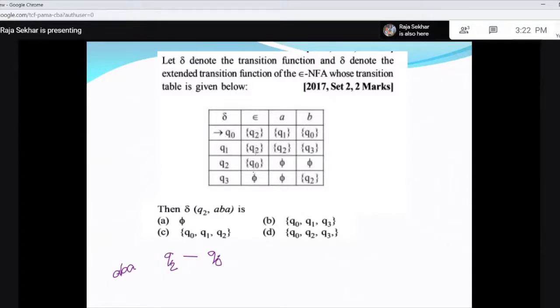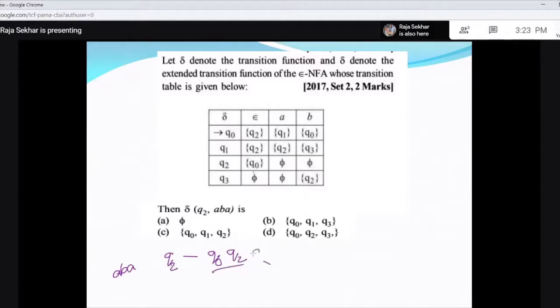The epsilon closure of a state includes the state itself. So the closure is Q0, Q2, only 2 states.